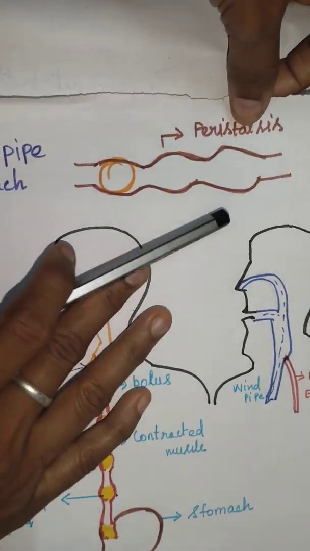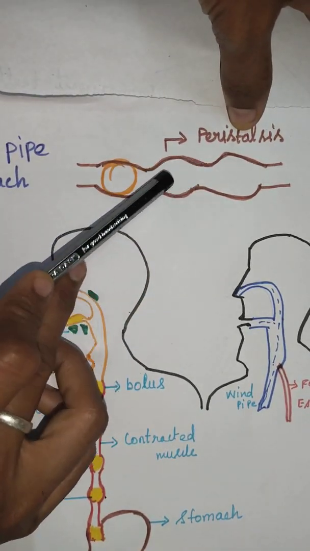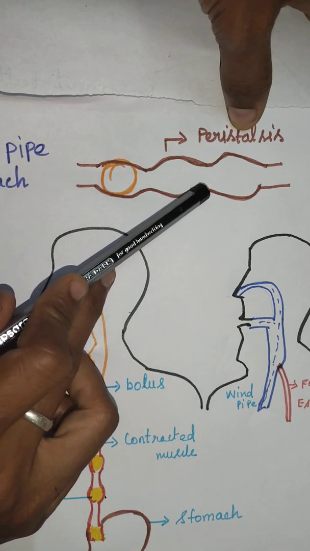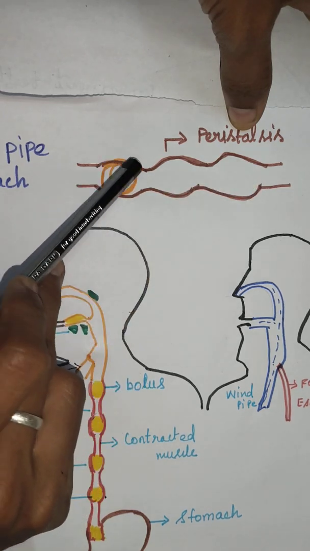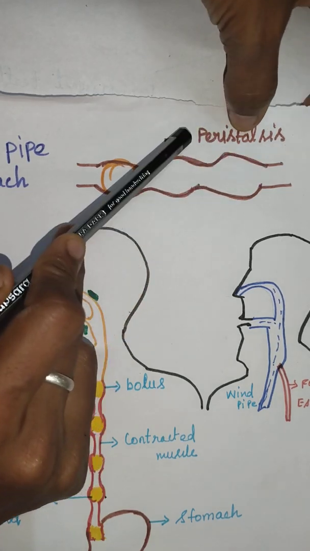It is like passing a ball through an elastic tube. If you pass a ball through an elastic tube, the tube relaxes and contracts. It's like a wave. This wave-like movement is called peristalsis movement.